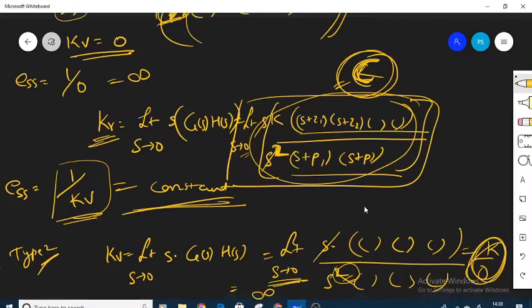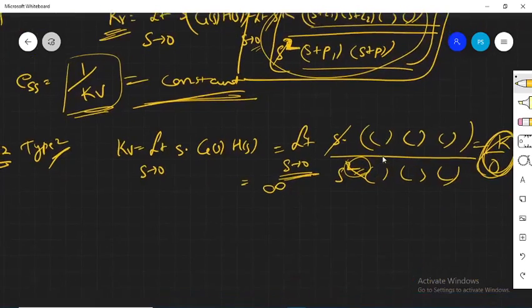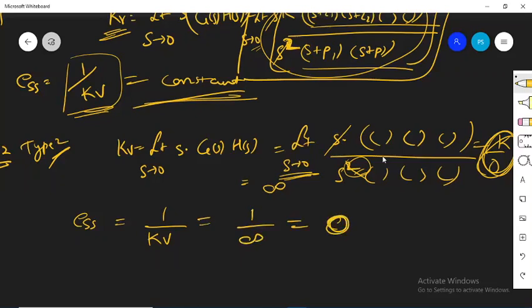और अगर kV की value infinite हुई, that means that steady state error is 1 divided by kV for ramp input. So that will become 1 divided by infinite, or this is going to become equal to 0.